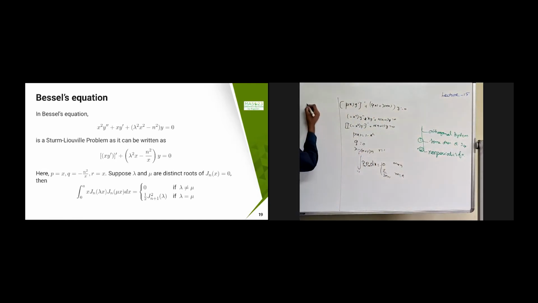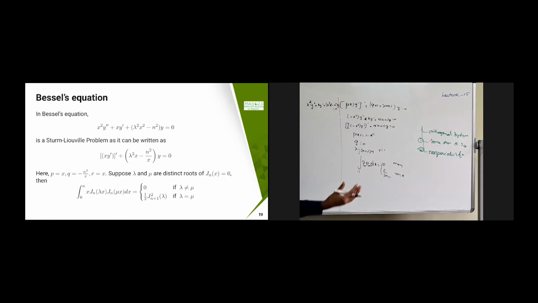Similarly, I can do the same thing for our Bessel series. That is the Bessel equation, x square y double dash plus xy dash. I'm going to write the parameterized Bessel equation, which means I'm just putting some lambda here: lambda square x square minus n square, times y equal to 0. Usually we have x square minus n square y equal to 0; now we are writing lambda square x square.